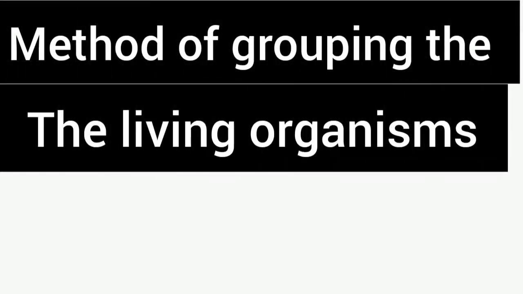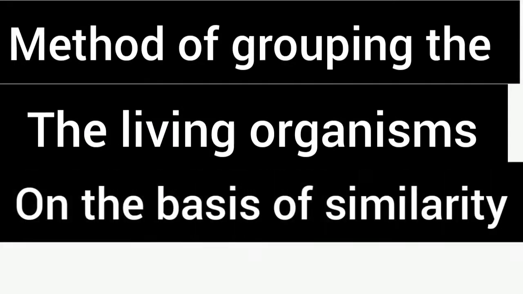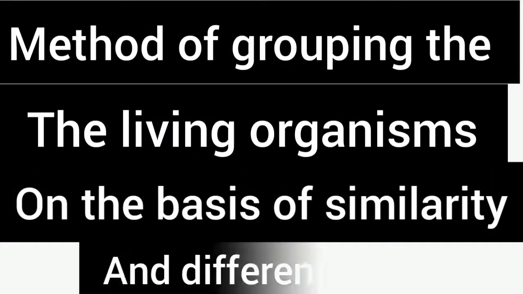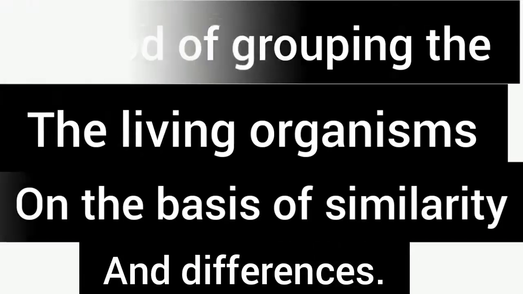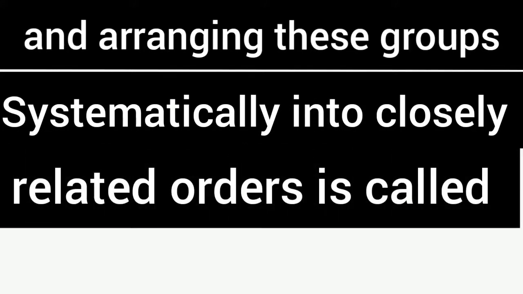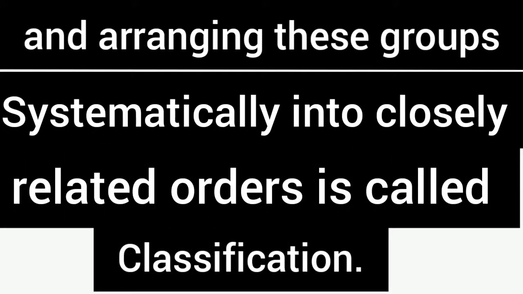So what do we mean by classification? Classification means the method of grouping living organisms on the basis of similarities and differences, and arranging these groups systematically into closely related orders. This is called classification. What is it called? Classification.